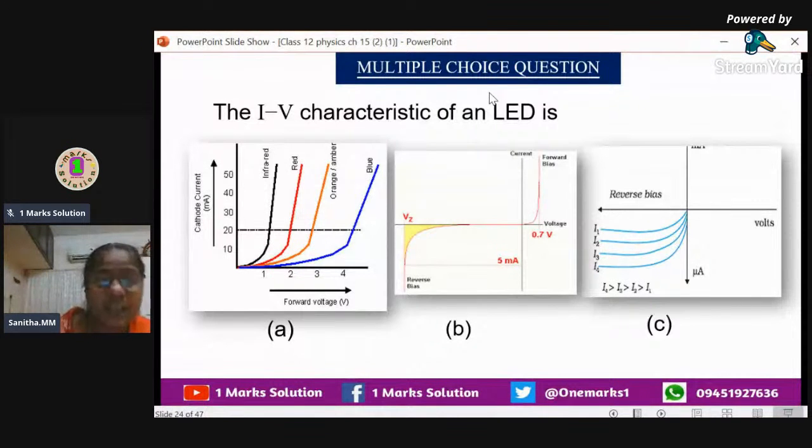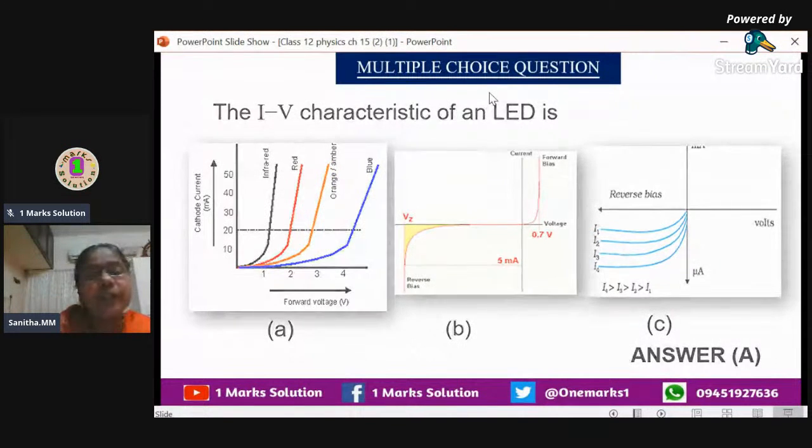Depending on the component of the LED, we will get different colors. So the option is A, the first option. What do you mean by VI characteristics? Actually, it gives a relation between the voltage and the current. Now we can go for the next question.